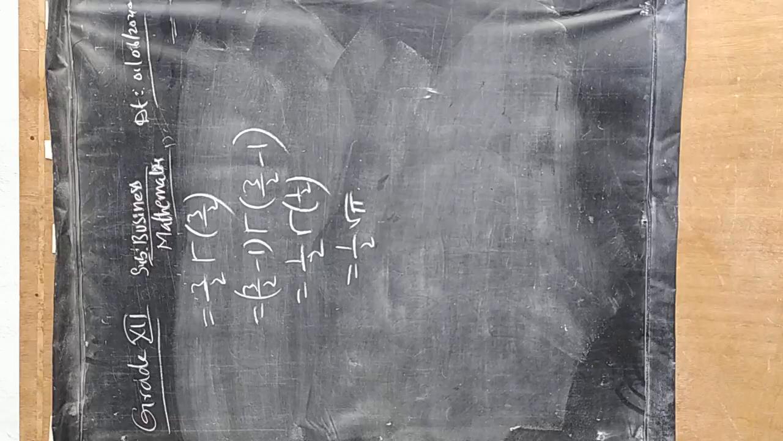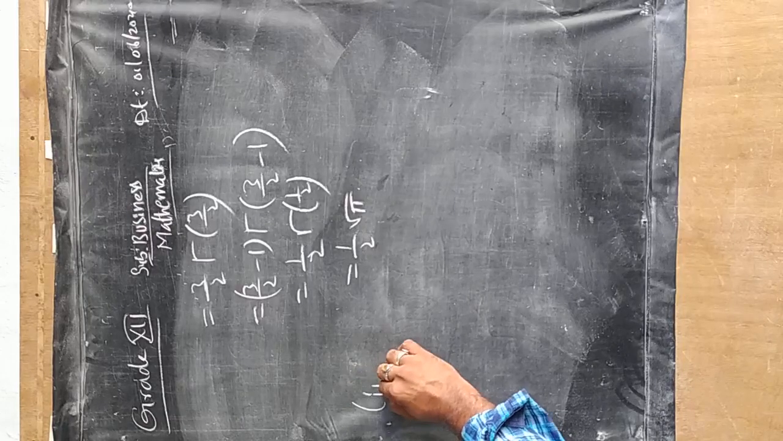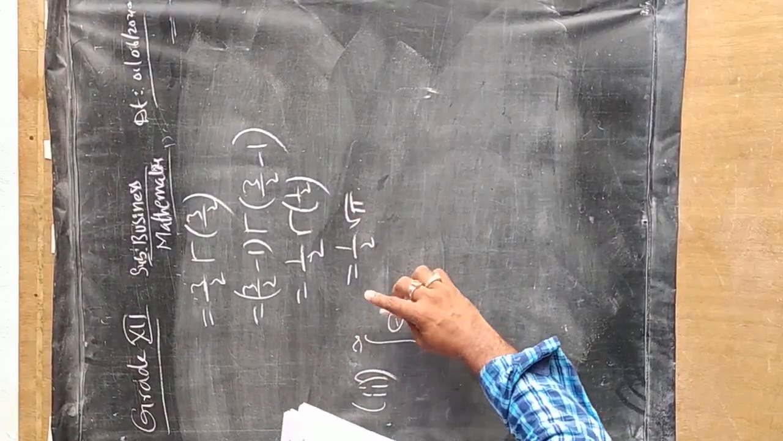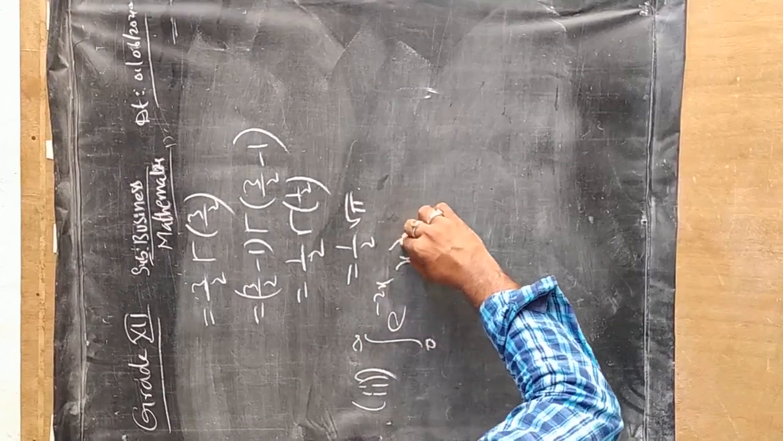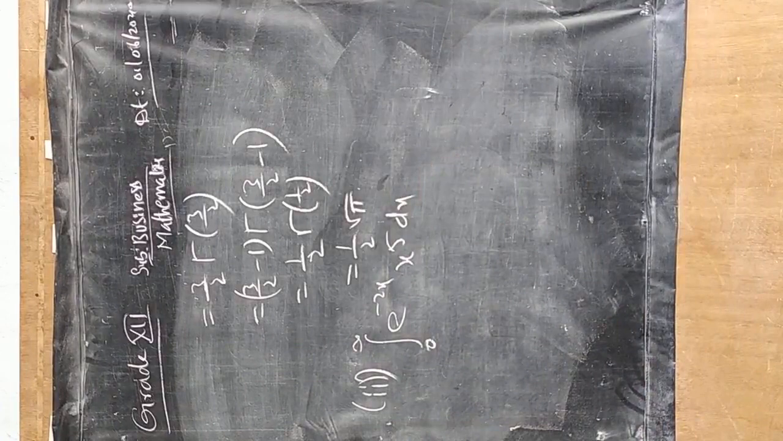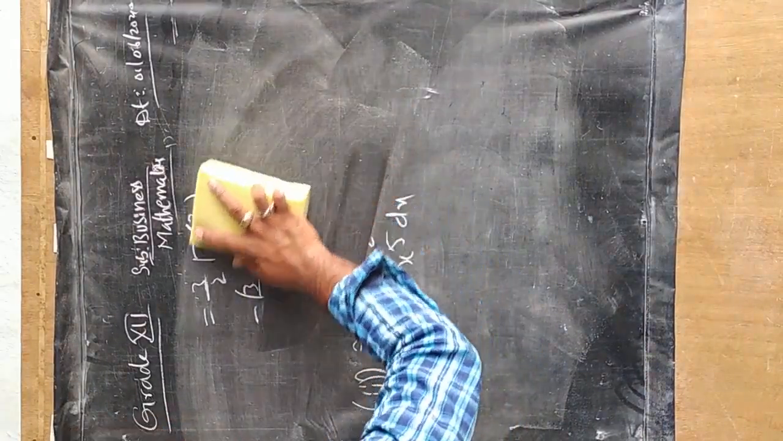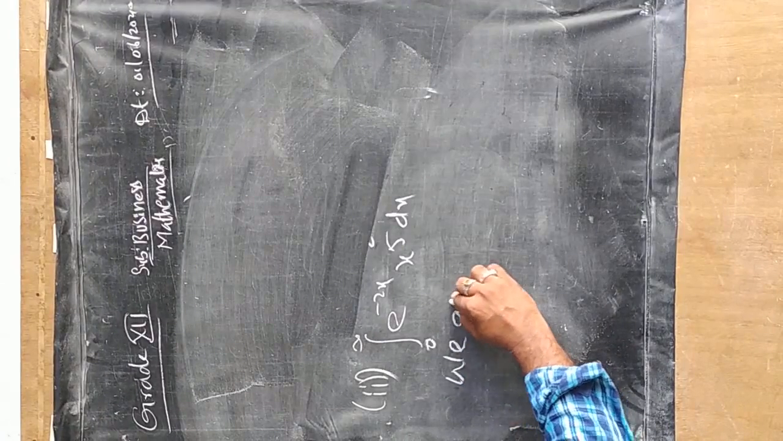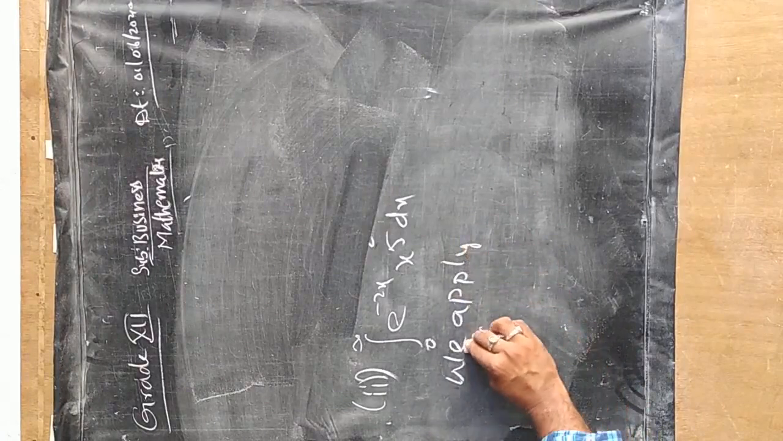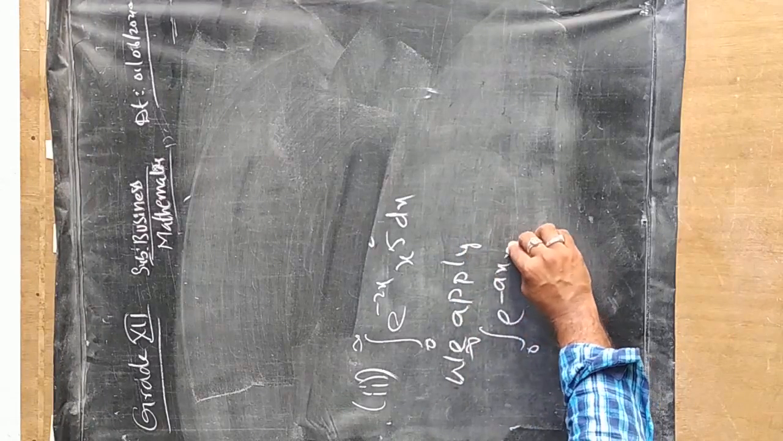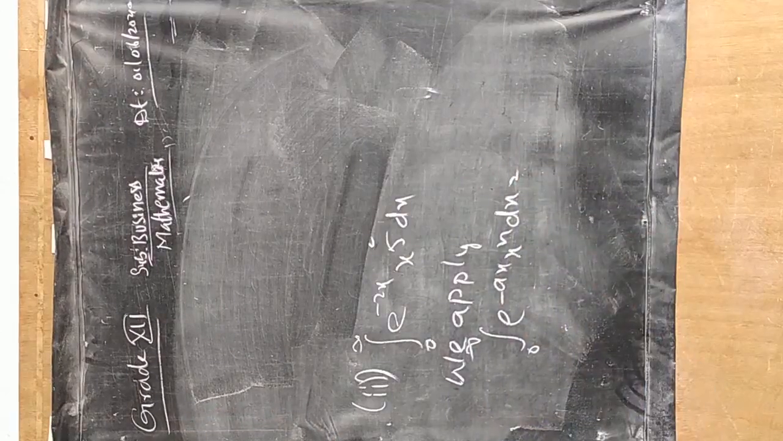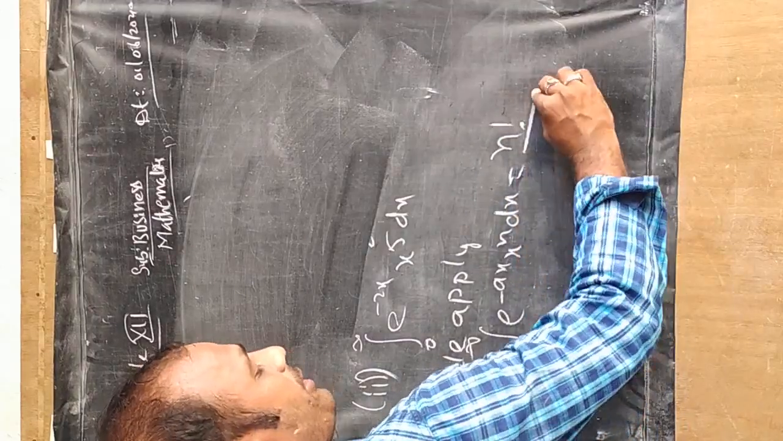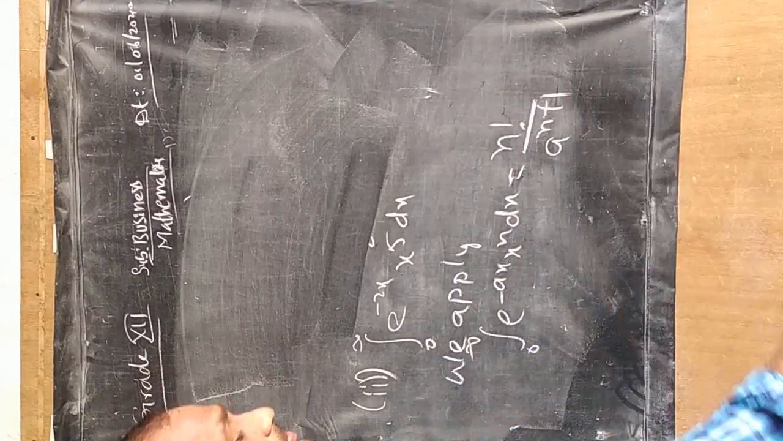Now let us do another, the third subdivision here. Integral 0 to infinity e power minus 2x x to the power of 5 dx. This is the question to be solved. See here how to solve. So we apply the formula integral 0 to infinity e power minus ax x to the power of n dx. I have already said that this is the important result. So if it is there, we write n factorial by a power n plus 1.